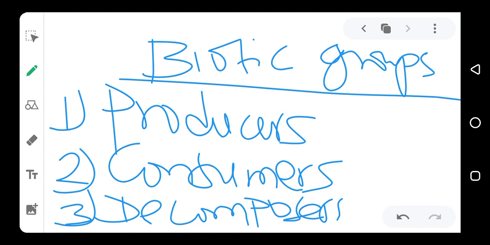That is how the producers produce their own energy or their own food. When you are talking about energy, you are also talking about food, because it is food that gives us energy. Without food, you don't eat or you don't have energy. So whenever we are talking about the movement of energy in biology or in science, we are talking about the movement of food. Movement of food is the same thing as movement of energy.